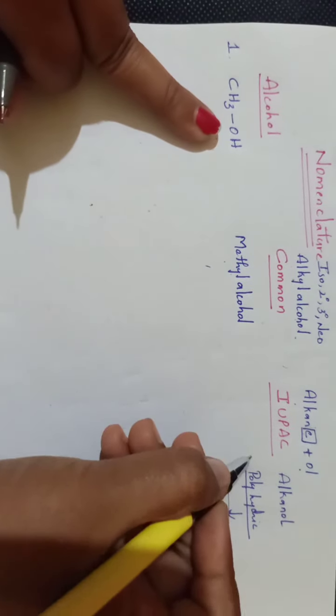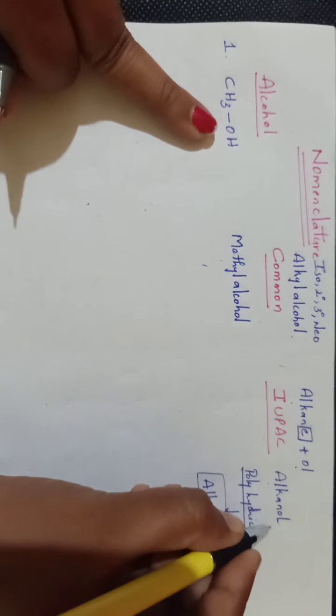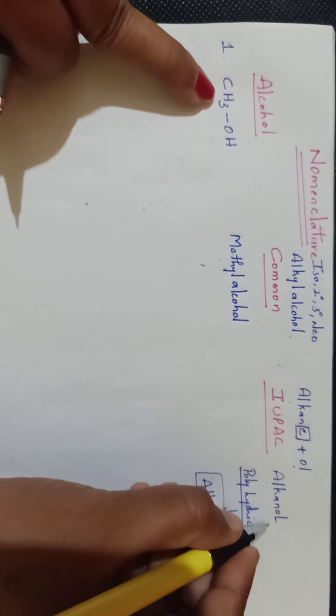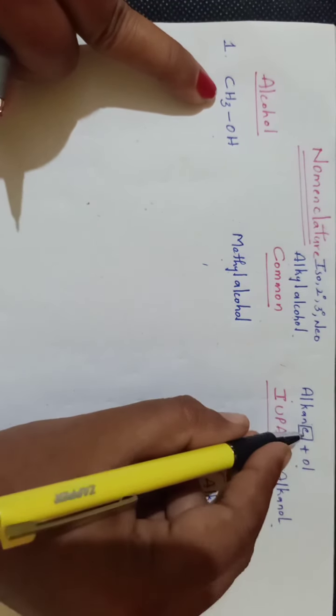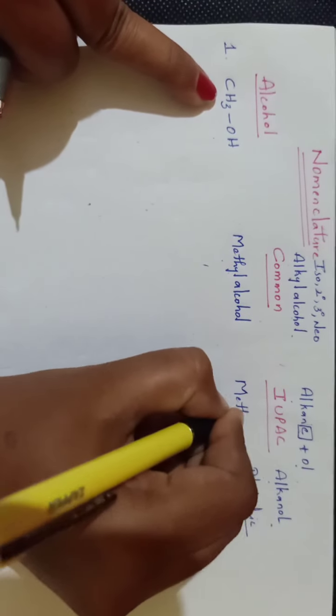Now move on to the IUPAC system. Here we have to write its name as alkanol. What is the alkane attached? Methane. Okay. Here E is removed and OL is added, so it is named as methanol.